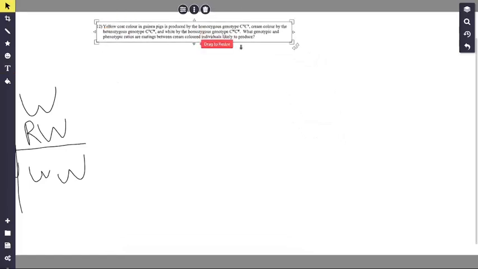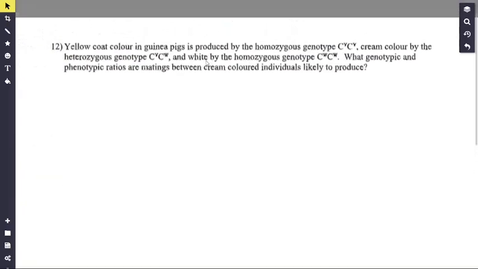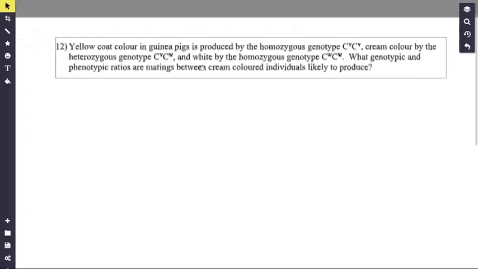Multiple alleles. Yellow coat color is produced by a homozygous genotype. Cream color is... oh wait, no, that's codominance again. But hold up, we'll do this. Why not? Yellow is CYCY, cream is CYCW, white is CWCW.